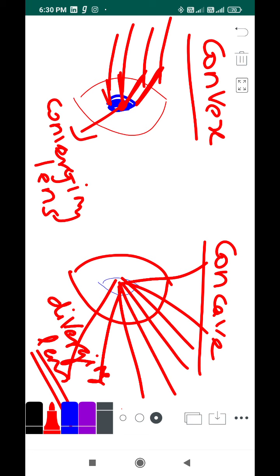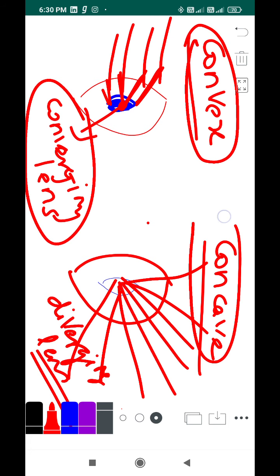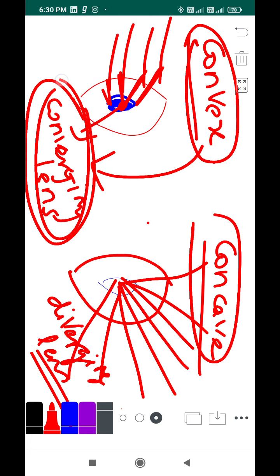So converging and diverging are the two types of lenses that you have as far as this topic is concerned. Convex lens is called a converging lens.